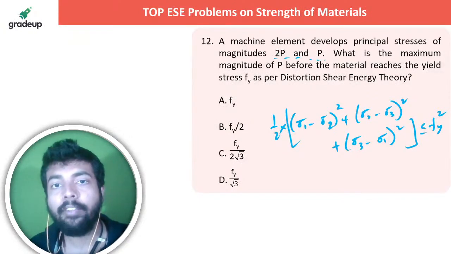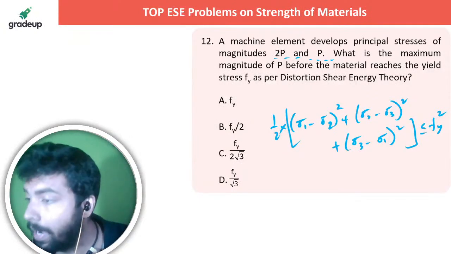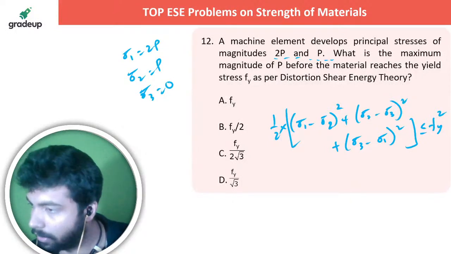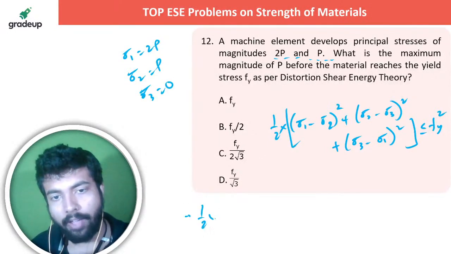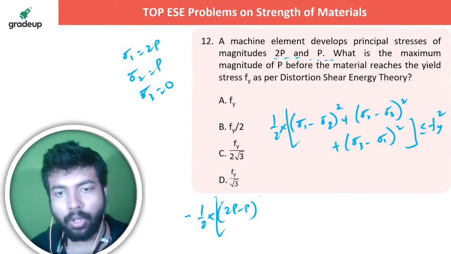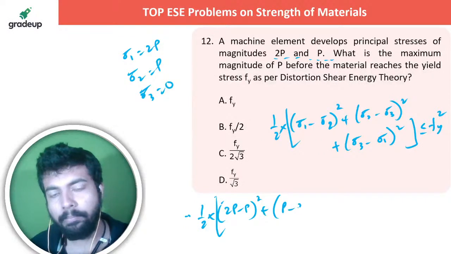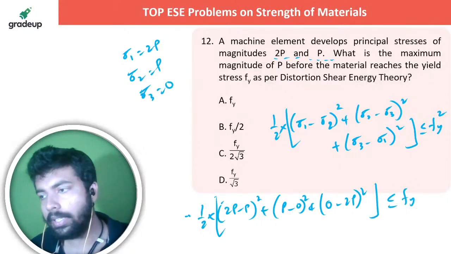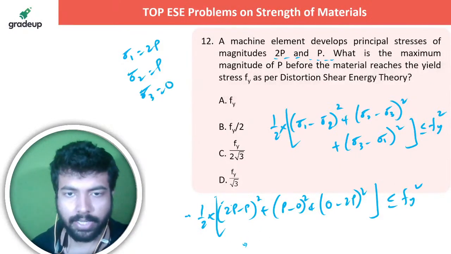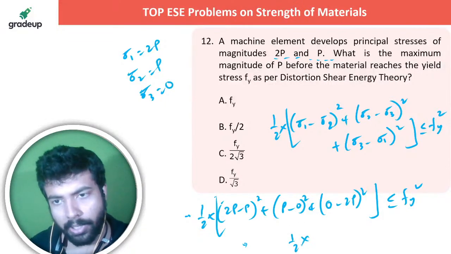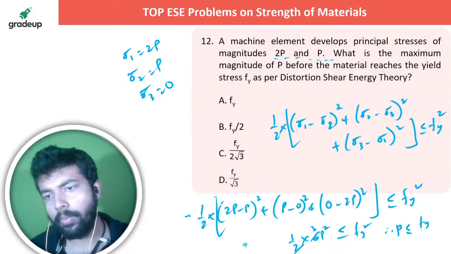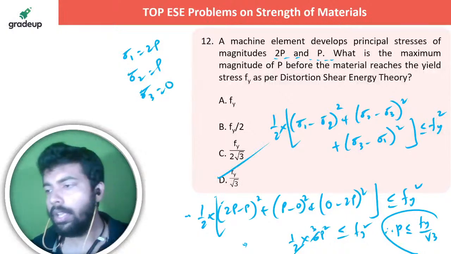Now they have told that the machine element develops principal stresses of magnitude 2p and p. That means sigma 1 is 2p, sigma 2 is p, and sigma 3 is not there, it is 0. So half into (2p minus p) whole square plus (sigma 2 minus sigma 3) (p minus 0) whole square plus (sigma 3 minus sigma 1). This is less than or equal to fy square. So what do you get from here? Half into p square plus p square plus 4p square, which is 6p square. So from here you get p equal to fy by root over 3. So option D is correct.